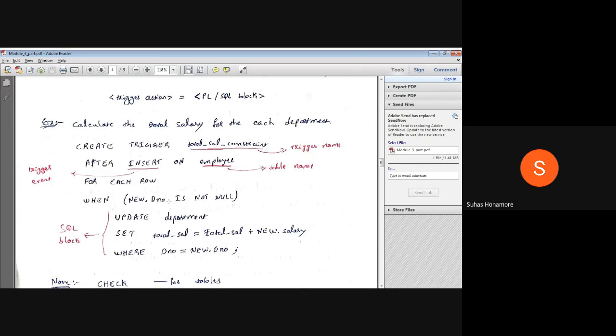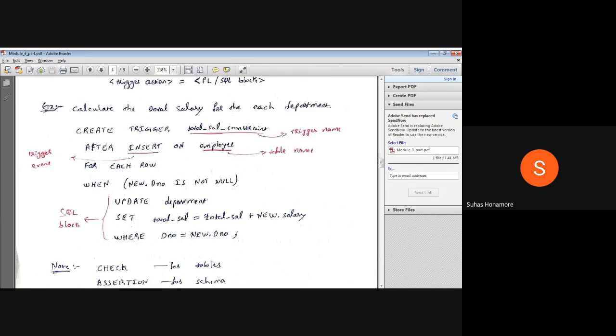So how can we do that? Here we are writing one SQL query: update, the department table name, then set, then the condition. Here set is the total salary attribute. So total salary equals previous total salary plus new salary, that is, the row you are trying to insert is the new object, and new dot salary is the attribute. That part will be added to the previous salary and the total salary will be modified here.